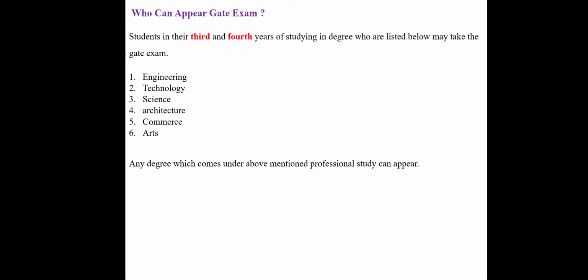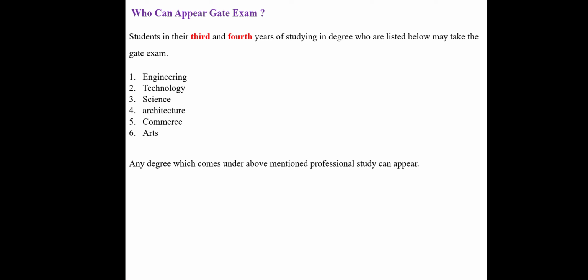For example, engineering students, if they want to do MTech, can write the GATE exam. If they want to do a PhD after MTech, they can also write the GATE exam. Technology students can also write it. Science students, meaning degrees which come under science, for example medical, BSc, agriculture, BSc nursing and MSc, can also write. Architecture students can also write. Commerce students, BCom students, BCA students, arts students, BA students and MA students can also write this exam.